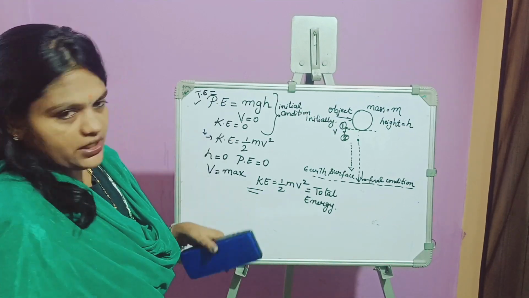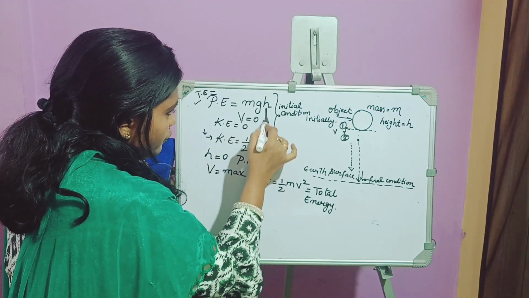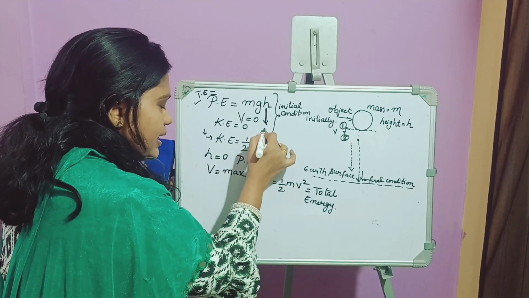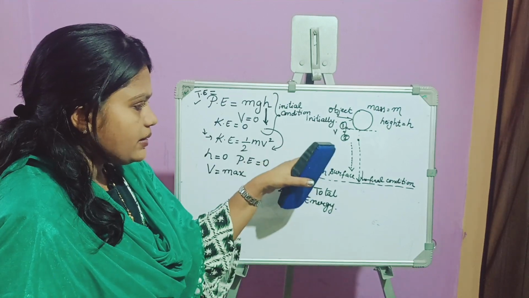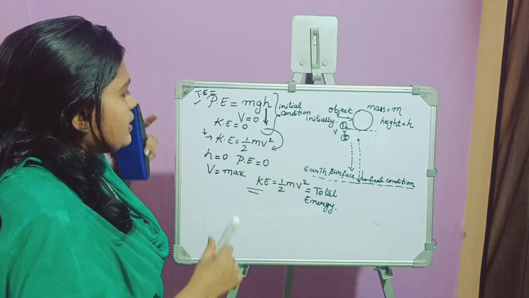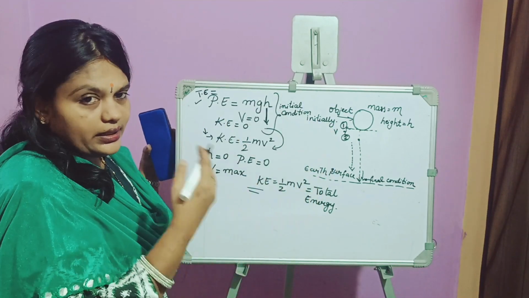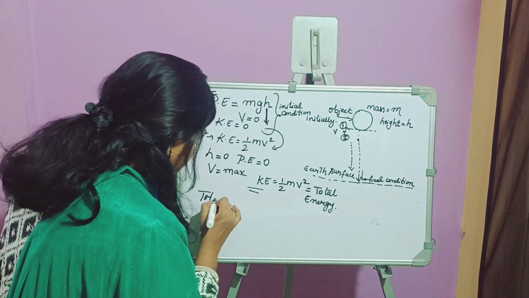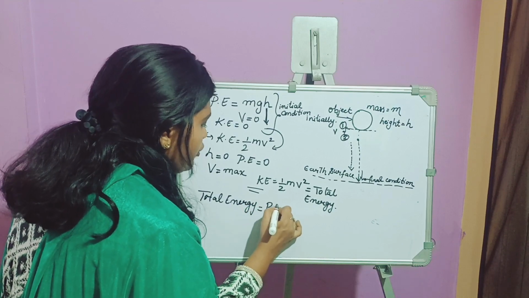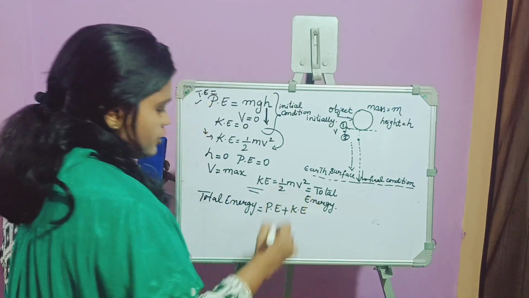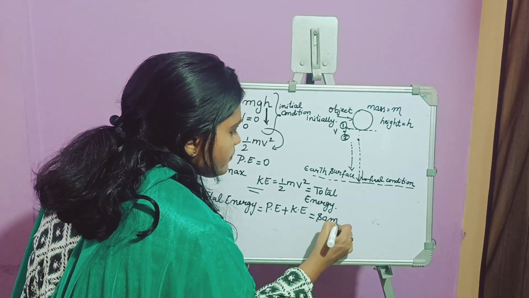So what you observe here is, as the object continues to fall, the decrease in potential energy is the same as the increase in kinetic energy. What it means is, at any instant of time or at any point, the total amount of decrease in potential energy is same as the increase in the kinetic energy. Thus, the mechanical energy or the total energy of the object will be the sum of potential energy and kinetic energy, and this remains the same.